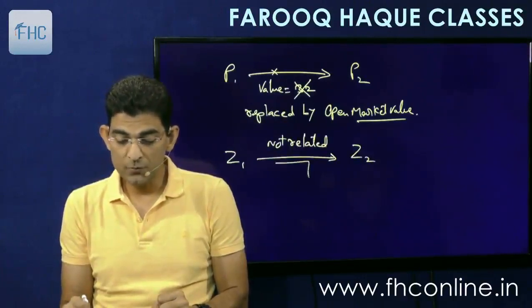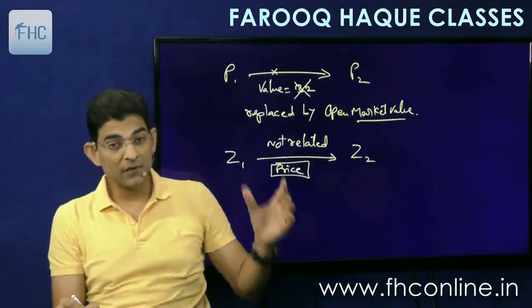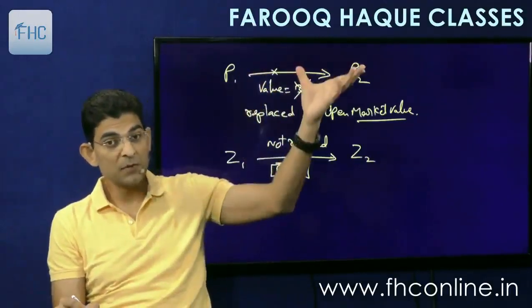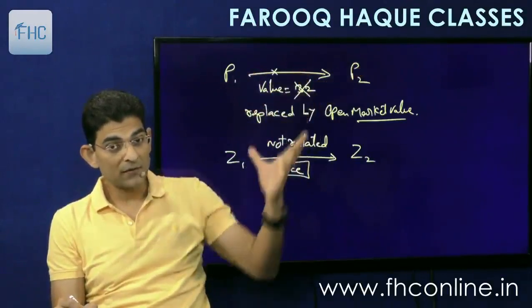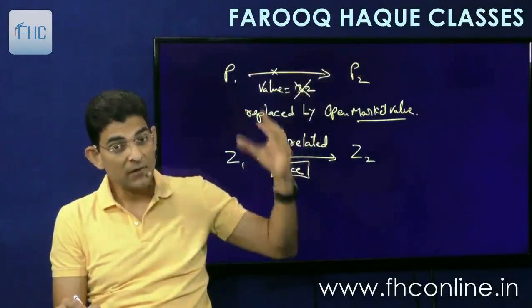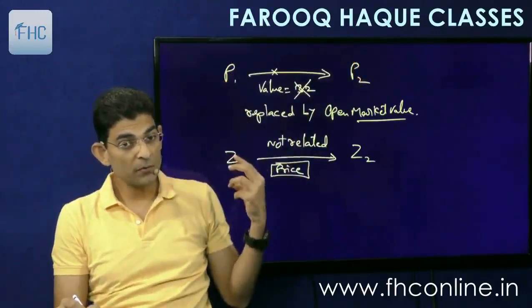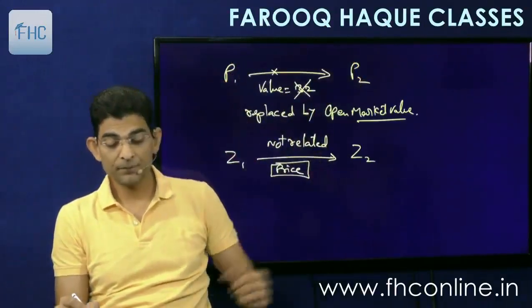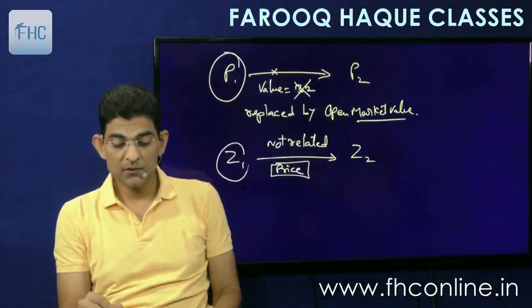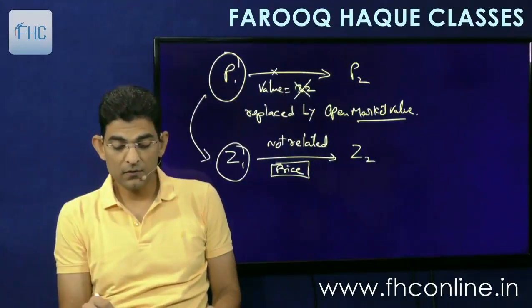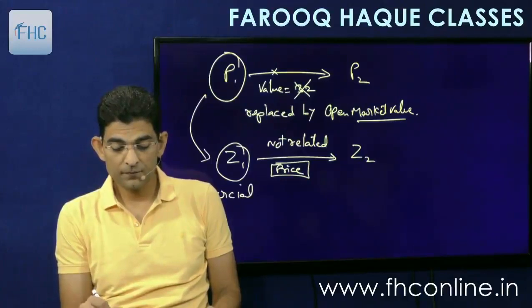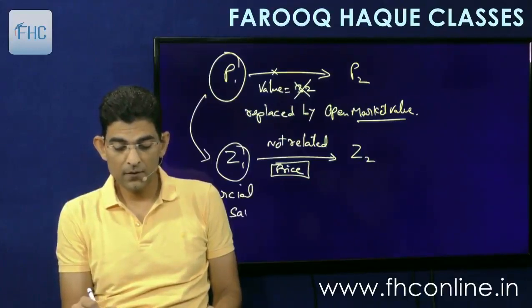The whole price is to be taken, which is at the same level. So we have to see at what level these people are, P1 and P2. And these two people should be at the same level. Like he's a manufacturer selling to a dealer, they should also be a manufacturer selling to a dealer. So this person's and this person's commercial level should be the same.